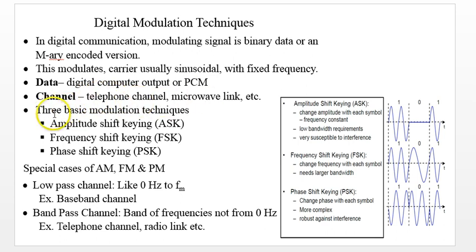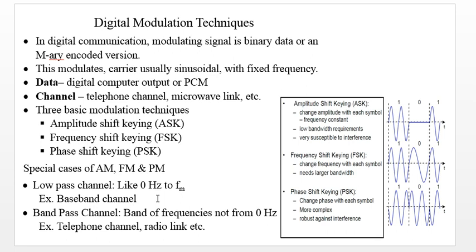So three basic modulation techniques are available. We call them amplitude shift keying, frequency shift keying, and phase shift keying, and they are said to be special cases of AM, FM, and PM. About the channel, the low pass channel is a channel which has a frequency range from 0 Hz to the maximum frequency fm, like a baseband channel. That means when we are transmitting using line coding, we have a low pass channel.